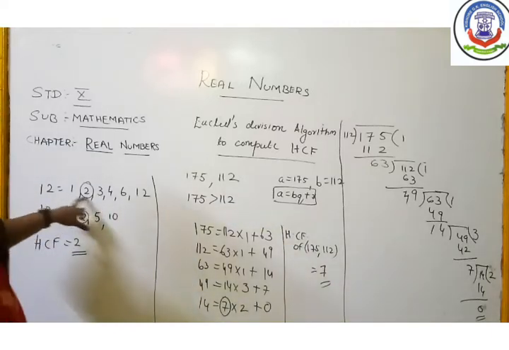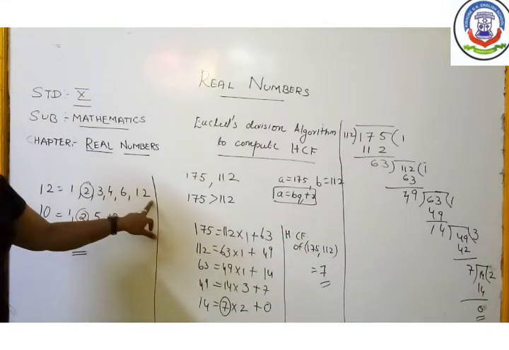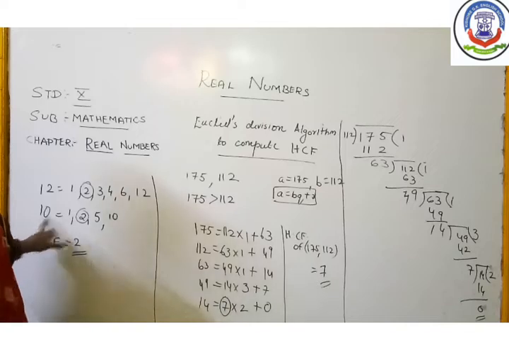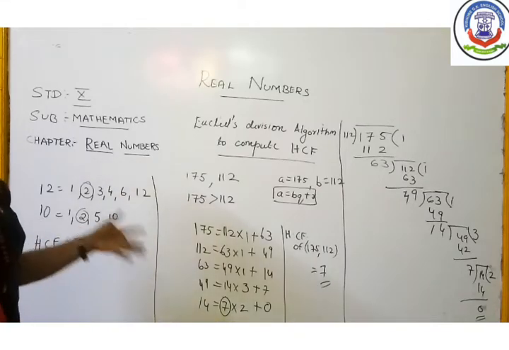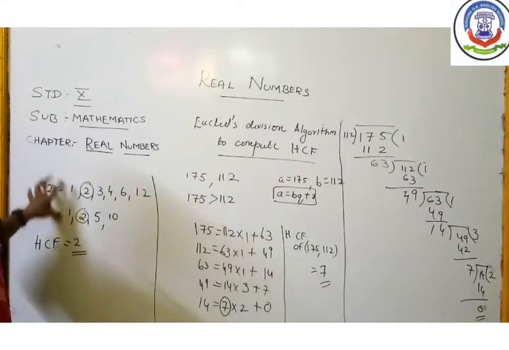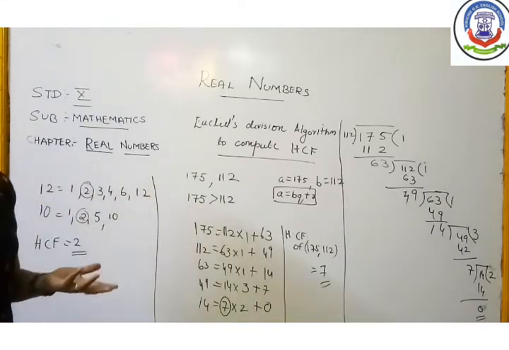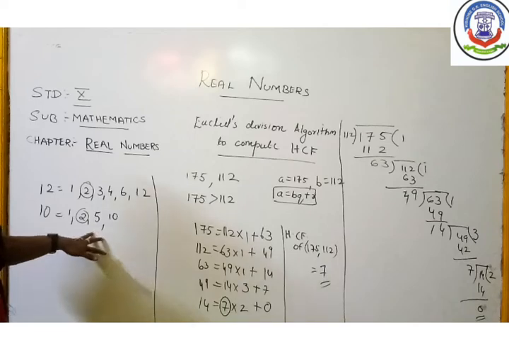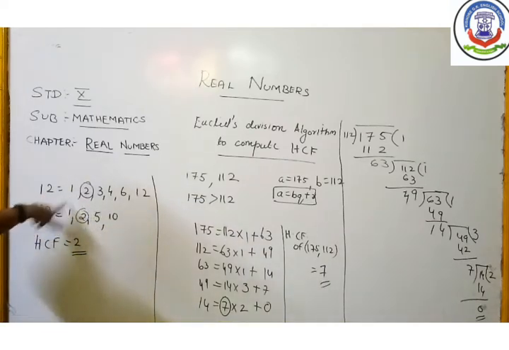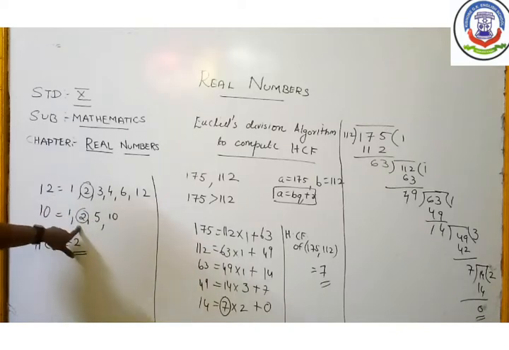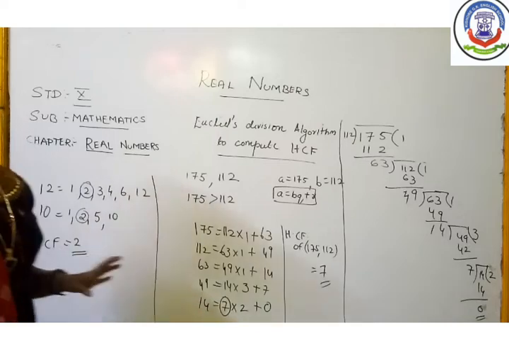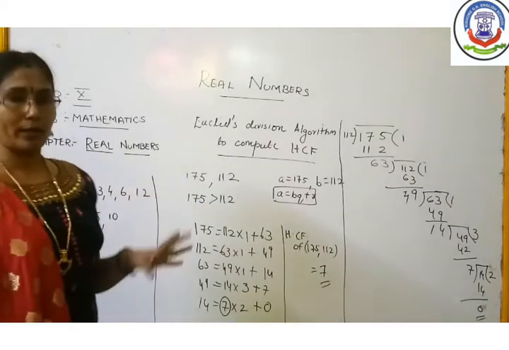So you have got 1, 2, 3, 4, 6 and 12, all the possible factors of 12, and all the possible factors of 10. You learned that in the smaller classes. Then you just choose the highest common factor among these two. You can see that 1 and 2 are both common factors, and the highest common factor is 2. So you will say that HCF is equal to 2. This is the normal method you applied in the smaller classes.